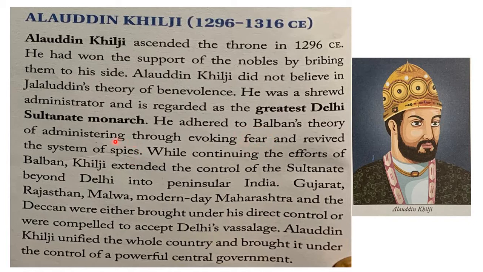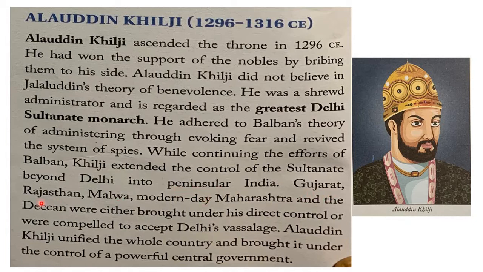And he also brought back the system of spies. These are people who secretly find out information and pass it on to the sultan. And while continuing the efforts of Balban, Khilji extended the control of the Sultanate beyond Delhi to peninsular India. So during the times of Alauddin Khilji, the empire was also extended. He went to wars with neighboring kingdoms, especially in peninsular India. You might be aware of this in your geography. I'll also show you the map in the next slide, how Khilji's empire was extended, and where exactly this peninsula is.